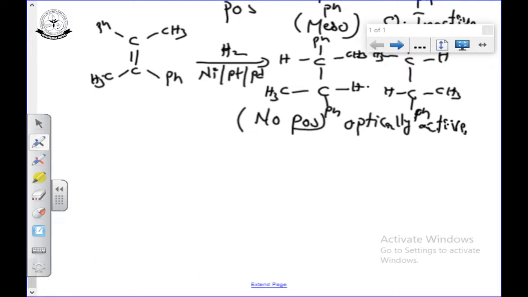So, first compound A is mirror image to compound B. So, the two isomers are optically active and non-superimposable mirror images, that is called as enantiomers.